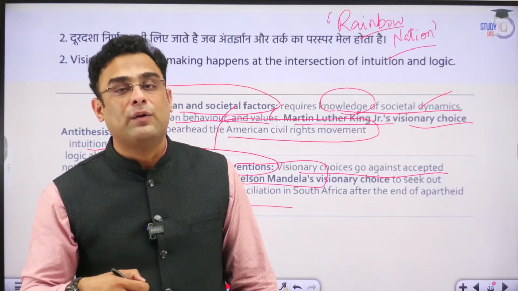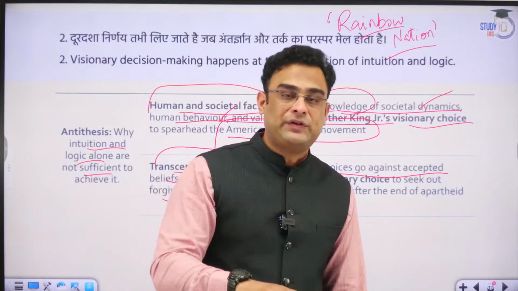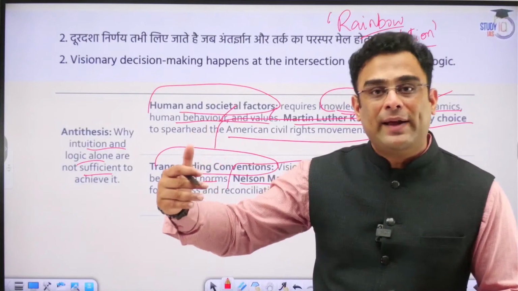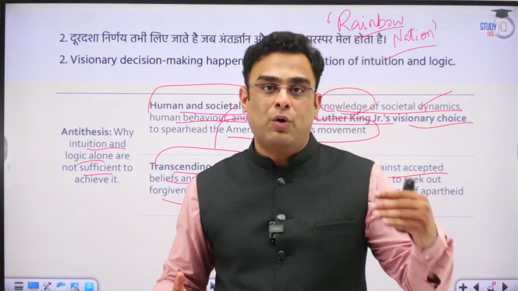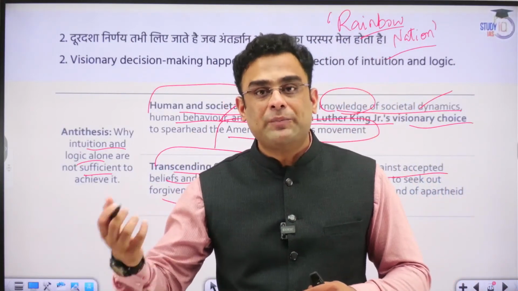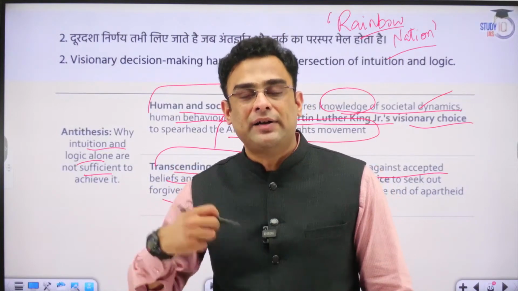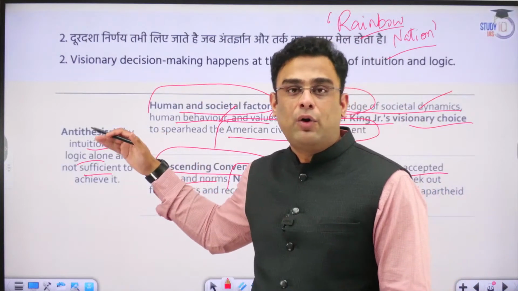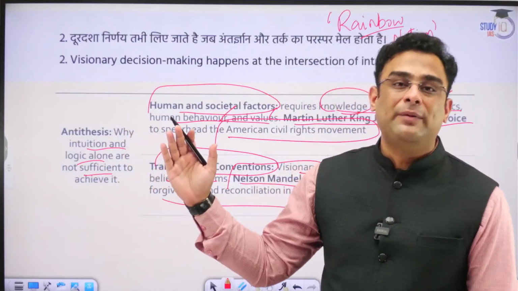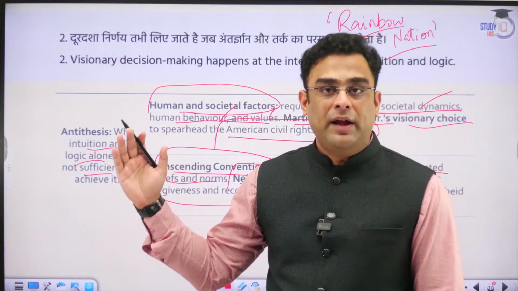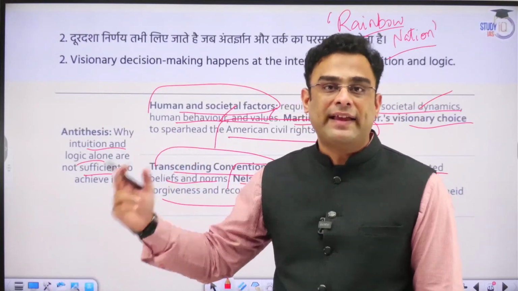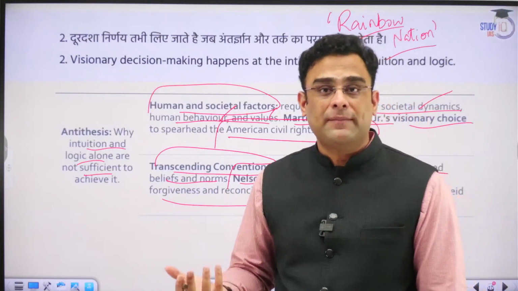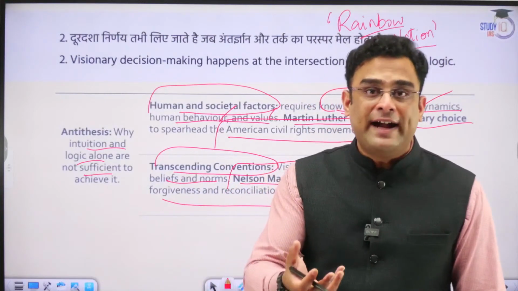Okay. Now this is visionary decision making. What is it based on? It is based on both the aspects. Which aspects? One, intuition, and also cold logic. What is the intuition? As an experienced statesman, he understood that any violence at this stage could imperil the well-being of South Africa forever. It would push it back into cycles of violence and counter-violence. That was intuitiveness. And second, logic. Logic, or hard facts or numbers.